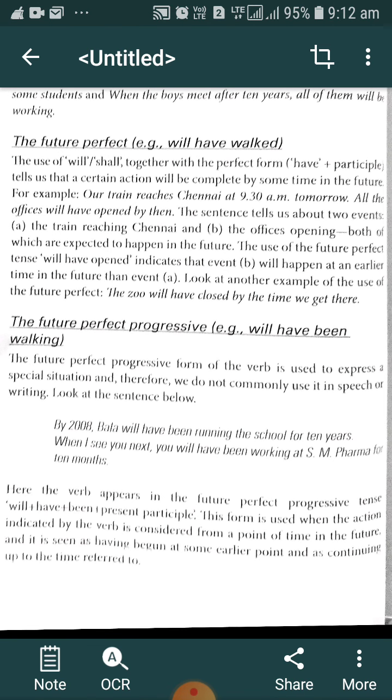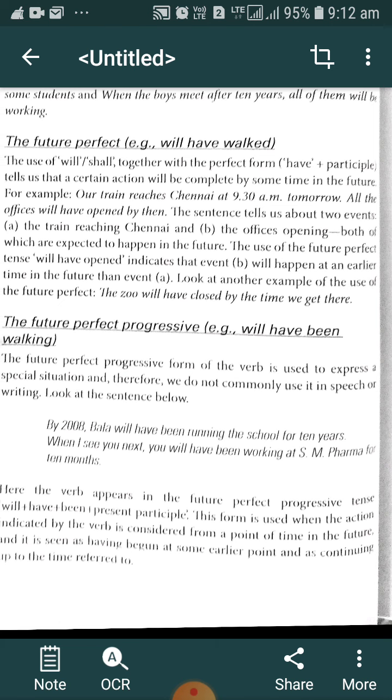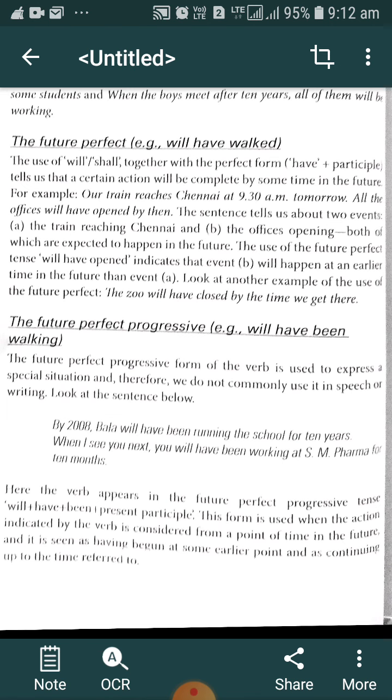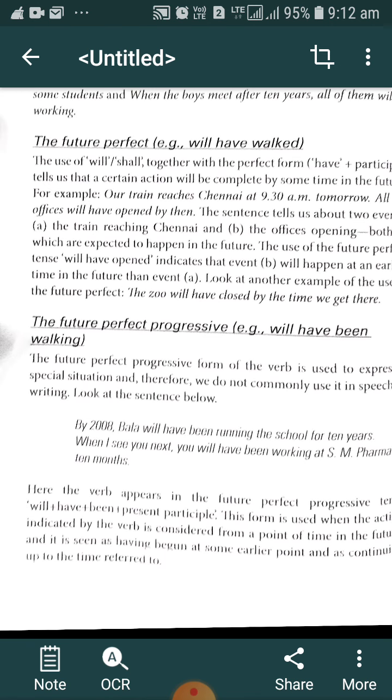Okay. The future perfect progressive: will have been walking. The future perfect progressive form of the verb is used to express a special situation. Therefore, we do not commonly use it in speech or writing. Look at the sentence below. Bala will have been running the school for 10 years.